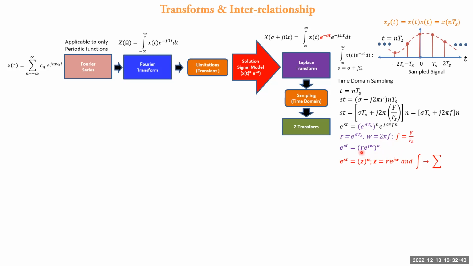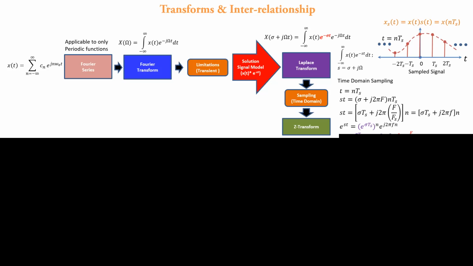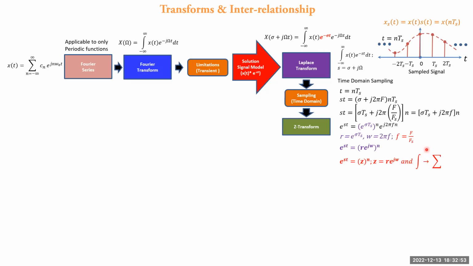Now here r is a real number, and e raised to j omega represents a complex number, and hence it represents a circle and also a complex number, which is r cos omega plus j into r sin omega, and hence it is denoted as a variable z. And therefore e raised to st becomes z raised to n, where z is equal to r into e raised to j omega.